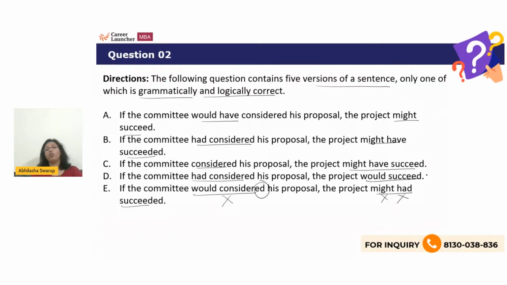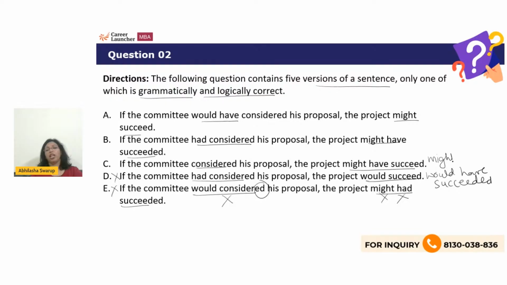Then on the other side, you needed the would have succeeded. The project would have succeeded would be the correct answer. So therefore, D is incorrect. E is incorrect. If the committee considered his proposal, you can have this, it is the second conditional. The project might succeed.